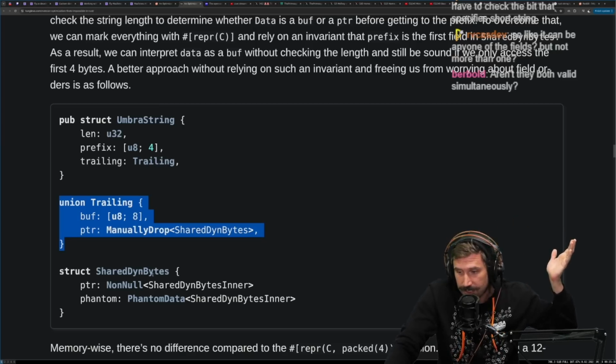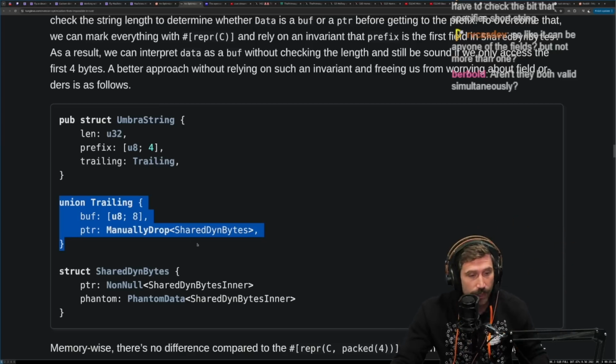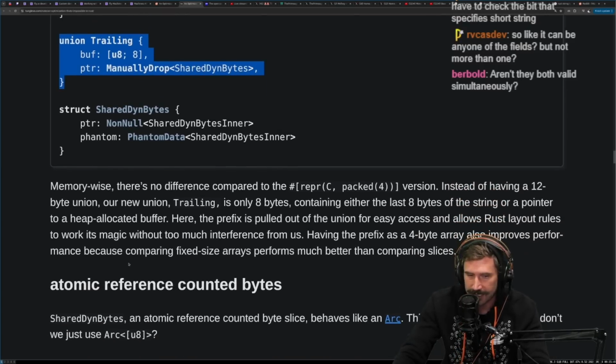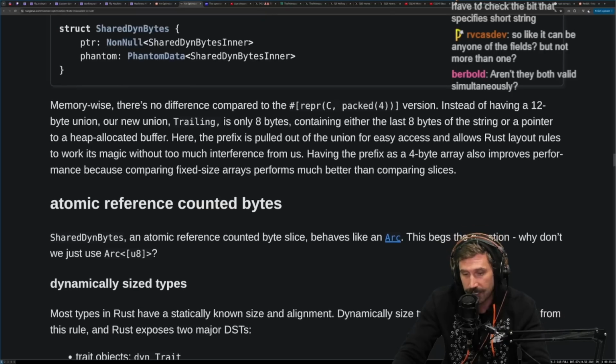Hey, today I learned that Rust has unions. I always just thought it had enums. I didn't realize it had unions. Aren't they both valid simultaneously? They are technically both valid simultaneously. That is a union. I just didn't know that you could do that.